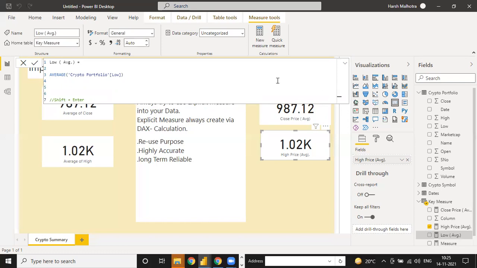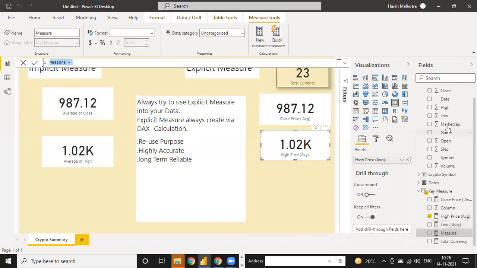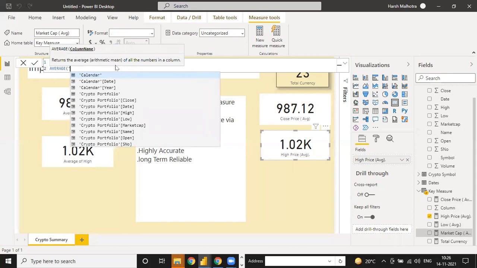Same way, if I click new measure, average of market cap, and you can use your average function on market cap.